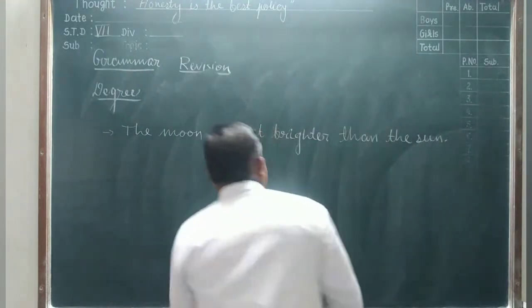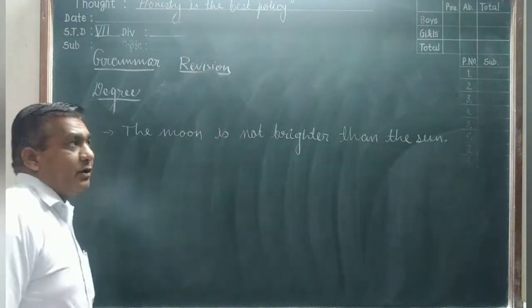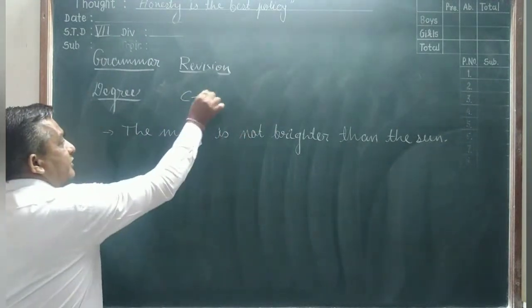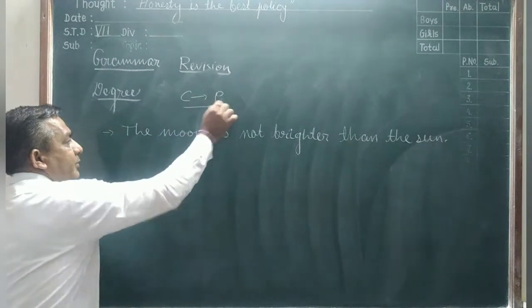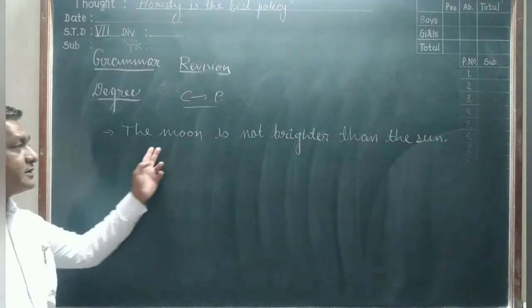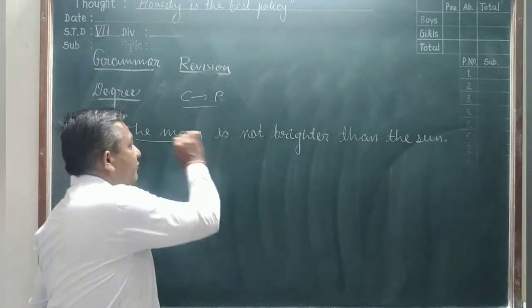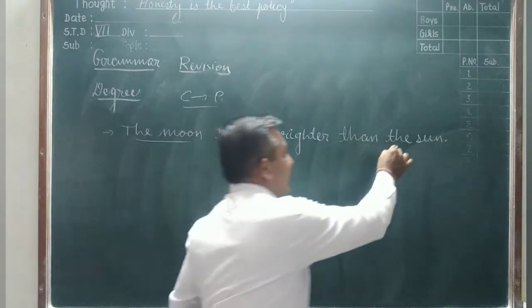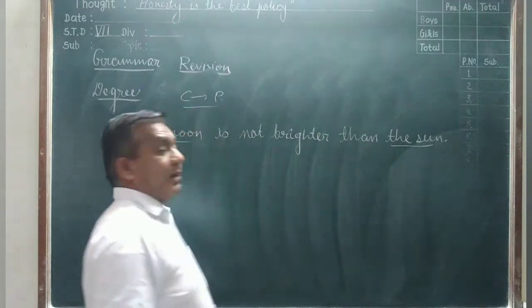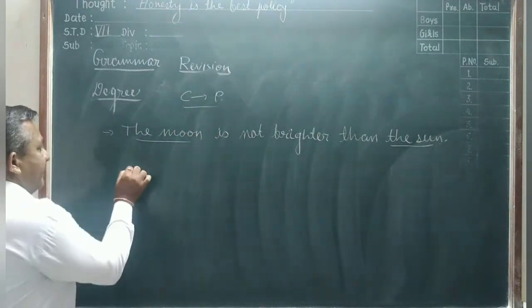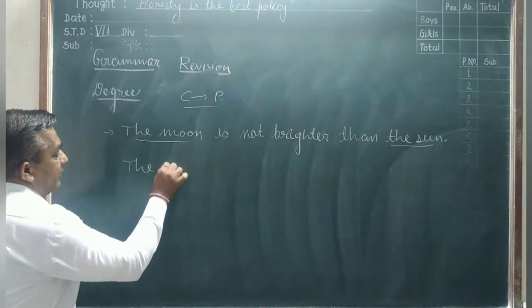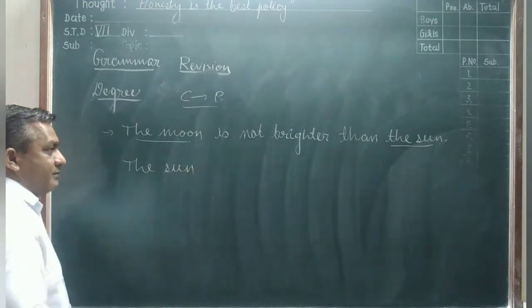The sentence is also negative, we change it into the positive, means comparative changes into positive. First we change the comparative noun place. So first we write here the sun.